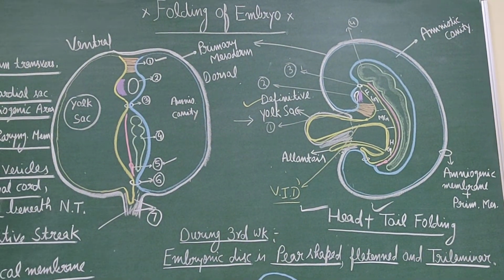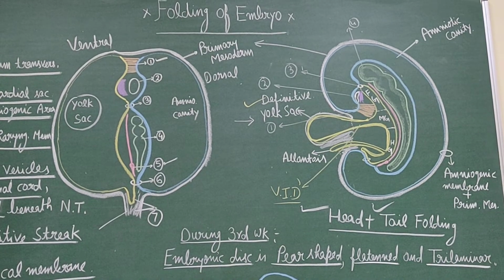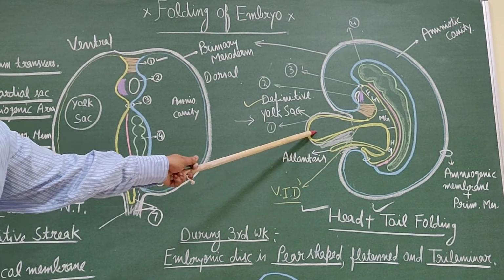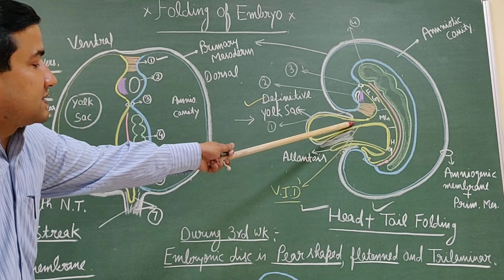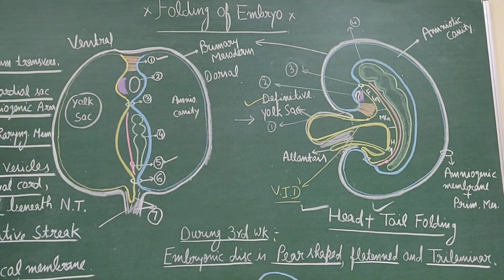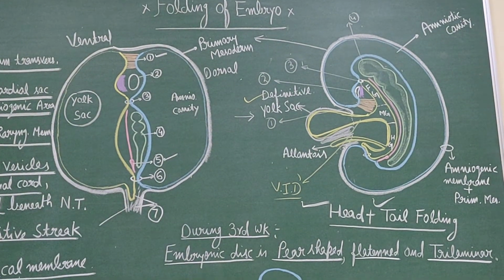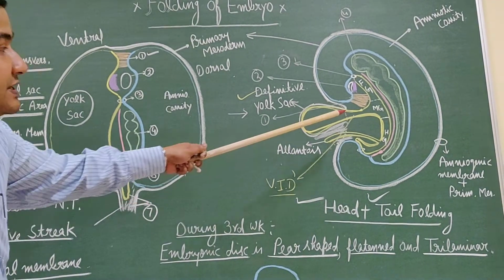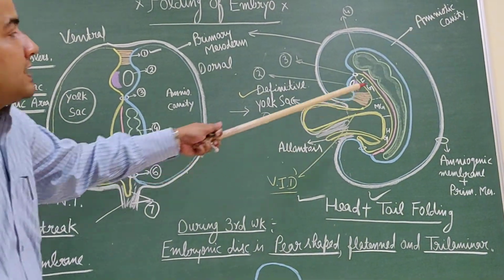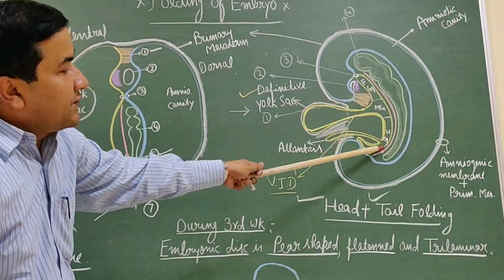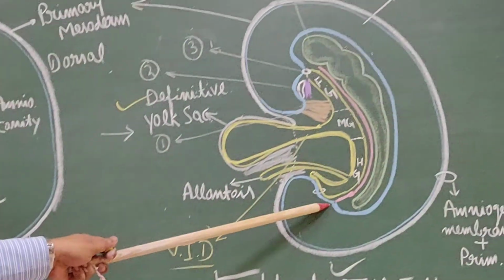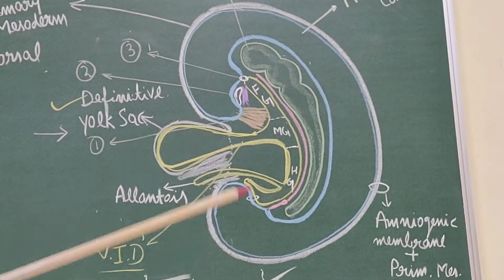With further development, this definitive yolk sac and this vitellointestinal duct undergo atrophy and disappear, and this part forms part of the GIT.